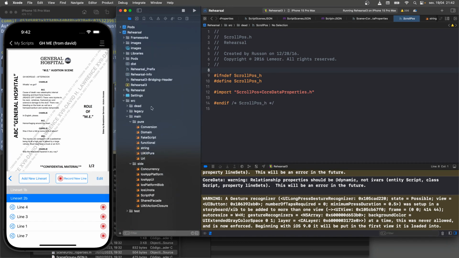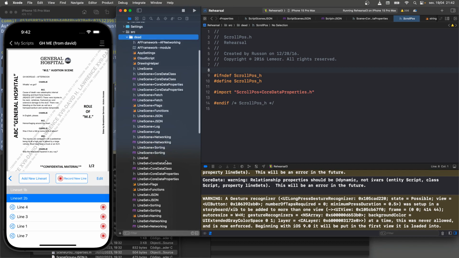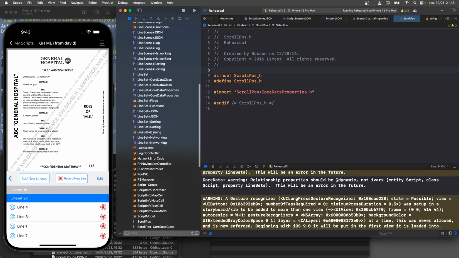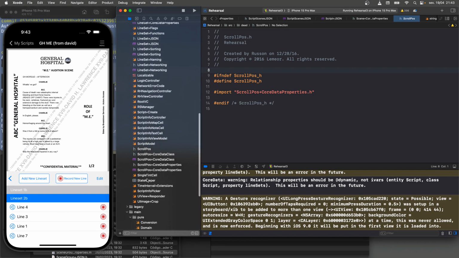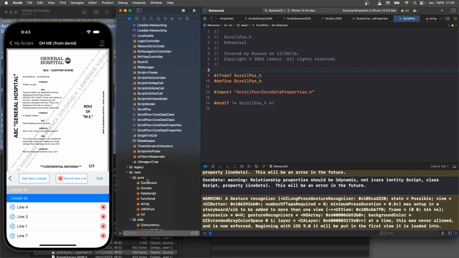Now, to try to do this incrementally and without breaking too much, I decided to only move out of core data these classes for this particular task that I needed. So line sets, line scenes, and it turned out I had to do scroll pauses because the line scenes contain the scroll pauses. So it's a hierarchy, right? It's an aggregate hierarchy, parent-child relationship. Scroll pauses belong to the line scenes belong to the line sets, and the line sets belong to the scripts.